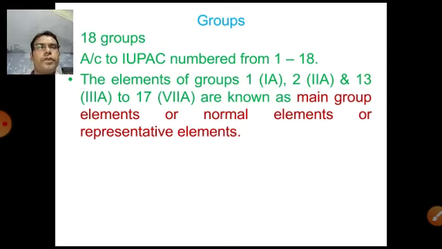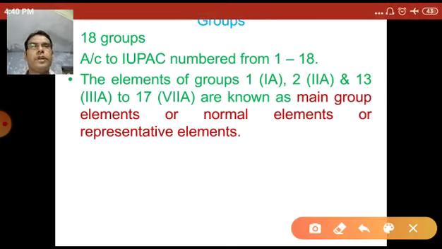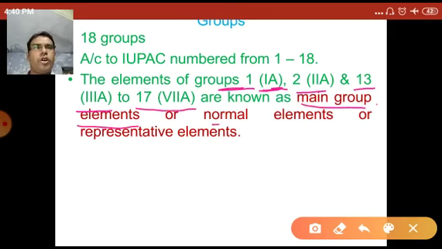The elements of group 1 are also called 1A, group 2 is called 2A, group 13 means 3A, and group 17 means 7A. These are known as the main group elements, normal elements or representative elements.